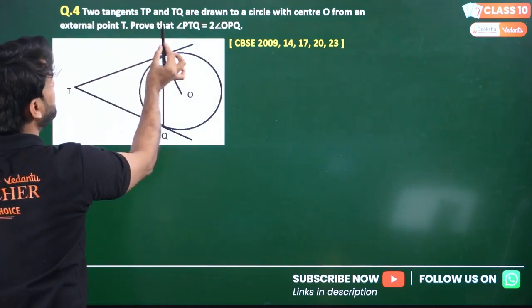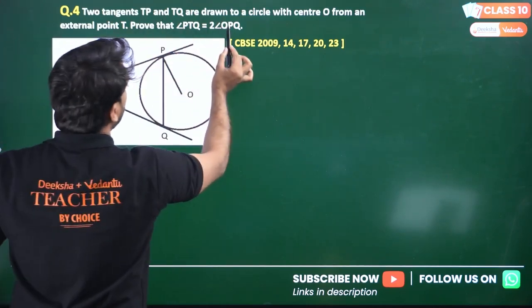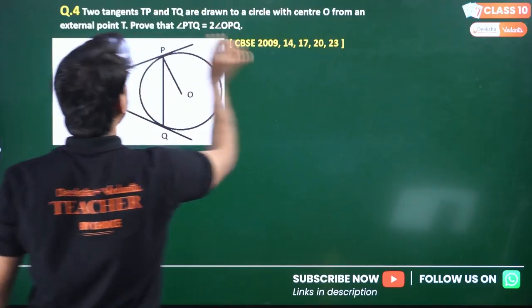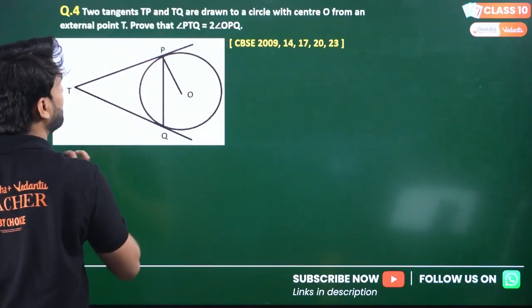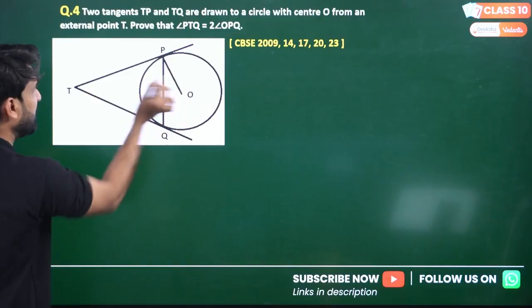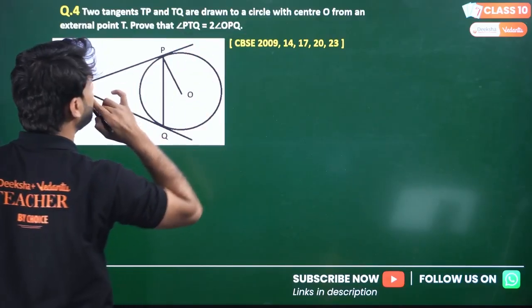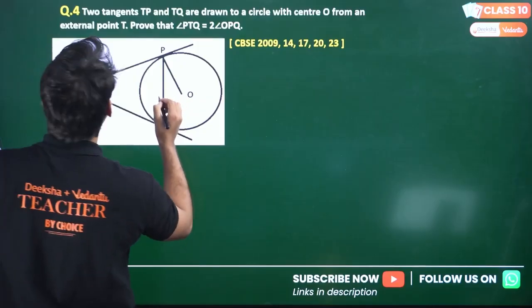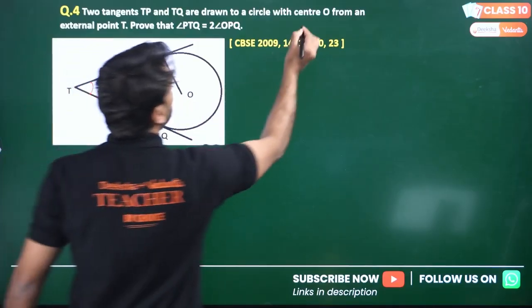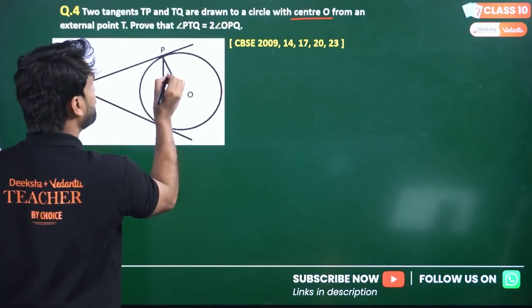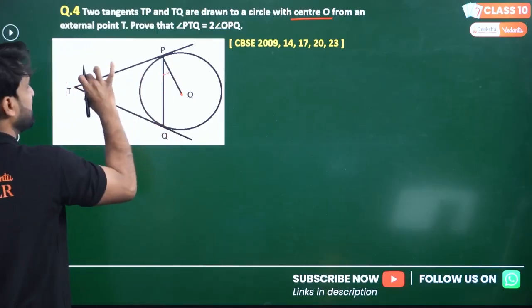Two tangents TP and TQ are drawn to a circle with center O from an external point T. Prove that angle PTQ is equal to twice of angle OPQ. One piece of information is clear: this is the center here, and we have to prove this angle is twice this angle.